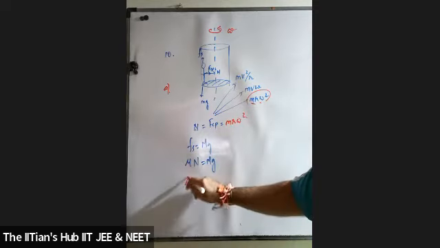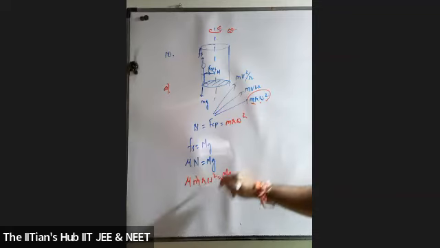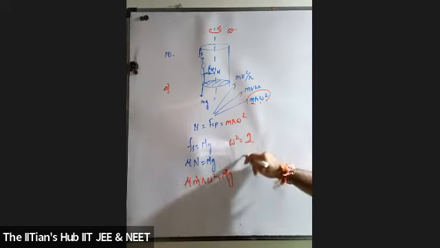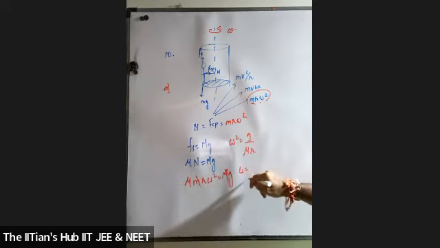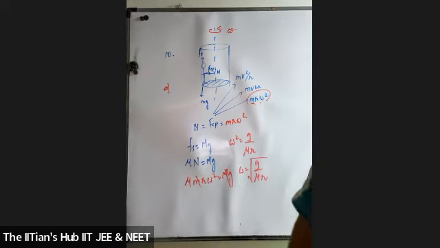So now can I say it's mu into m into r into omega square is equal to m into g. M will get cancelled, mass of the person. So omega square is equal to g upon mu r. So omega will be equal to under root g upon mu r. And which option is that? Option is A. Is this clear, students?